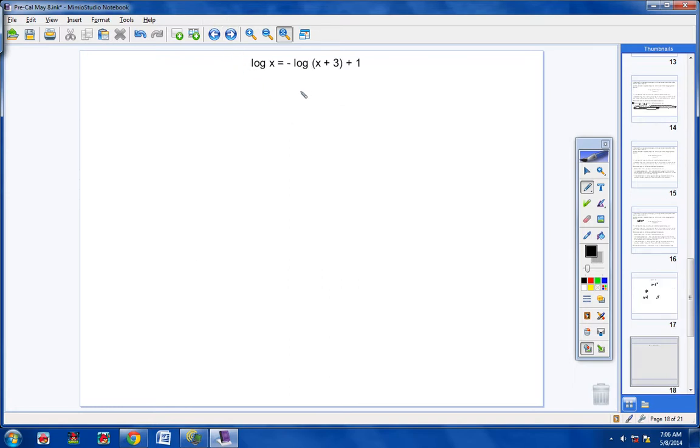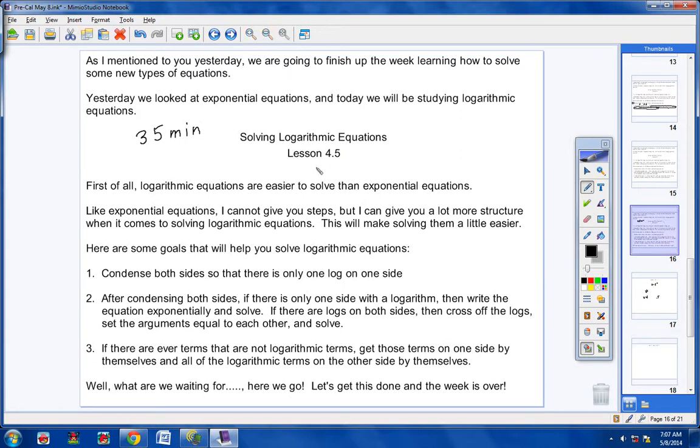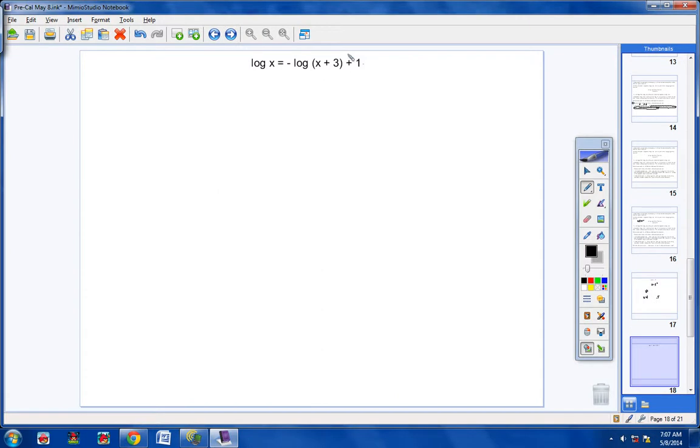Okay, problem number 2. Now, the first thing we like to do is condense both sides down so there's only one log on each side. But if you look at goal number 3, if there's ever a term that's not logarithmic, get those terms all by themselves on one side and get all of the logarithmic terms on the other side. I notice I have a term right here that's not a logarithmic term.